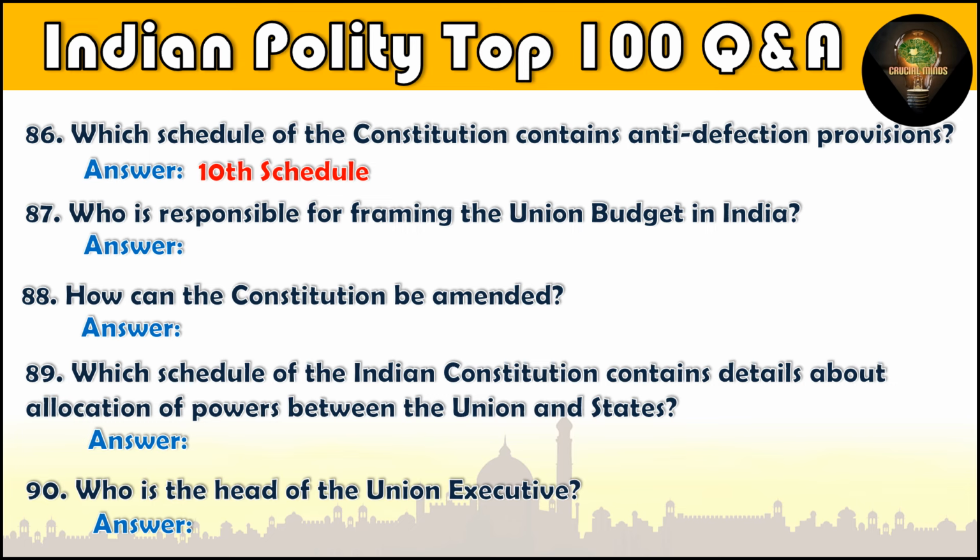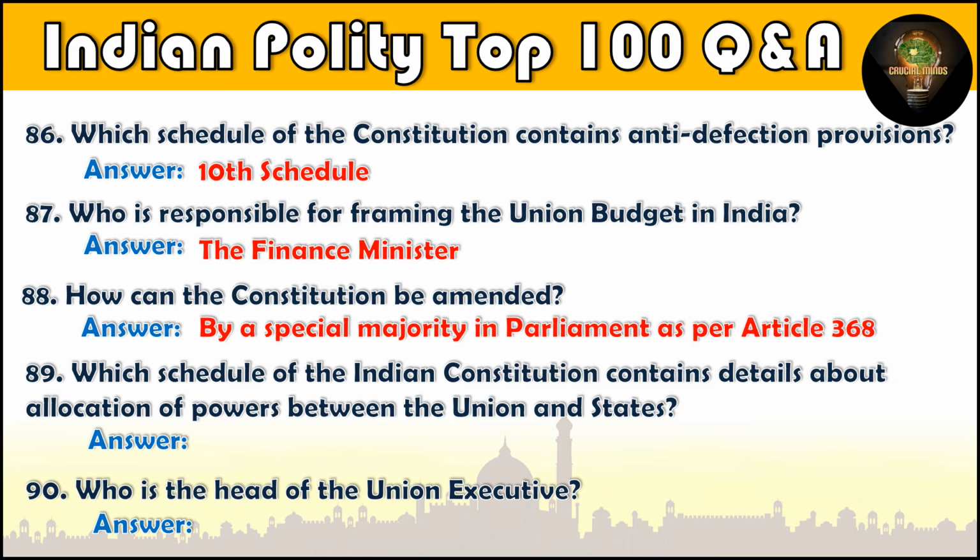Who is responsible for framing the union budget in India? The Finance Minister. Question number 88. How can the Constitution be amended? By a special majority in Parliament as per Article 368. Question number 89. Which schedule of the Indian Constitution contains details about allocation of powers between the Union and states? 7th Schedule. Question number 90.